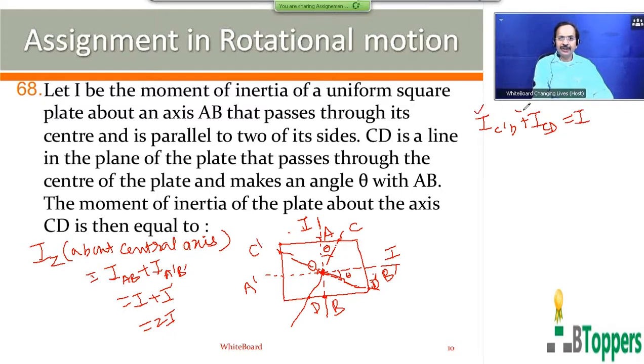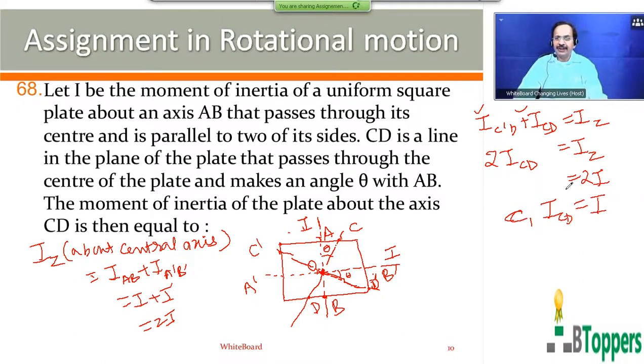So by symmetry these two are equal. That means 2 times the moment of inertia about the line CD will be equal to the moment of inertia about the axis, which you can write as 2I. So the moment of inertia about the line CD is equal to I. In general, the conclusion which I discussed in the past with explanation can be applied here.